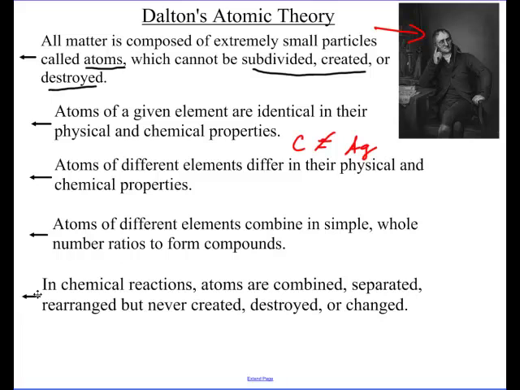So you can see that by taking all those laws that were developed before him, he came up with this atomic theory. Most of this is still true. Now let me show you just a few things that aren't true because Dalton didn't know what was going on. The second bullet, that all atoms of a given element are identical: well, we have these things called isotopes. You might have heard of carbon-14 or carbon-12. It turns out that atoms can have different amounts of neutrons, but this was back when they didn't know about protons, neutrons, and electrons. So this one's not really true today.